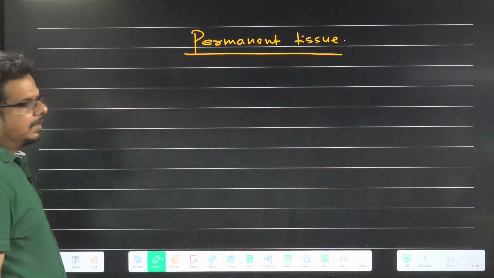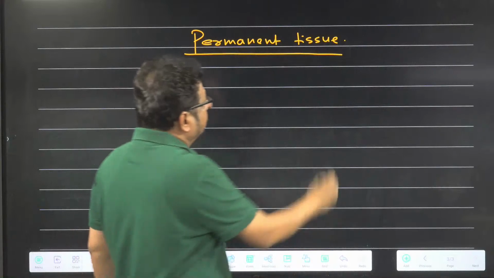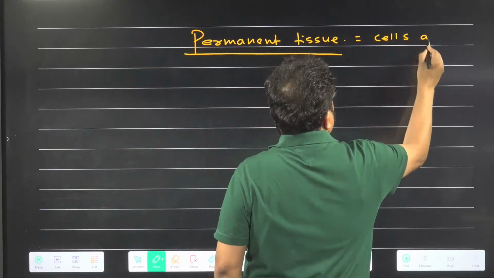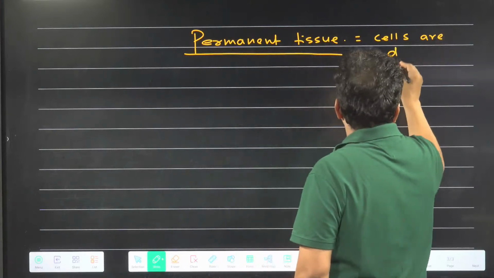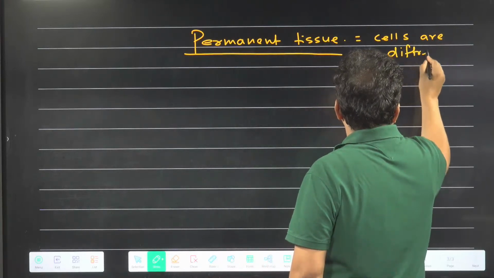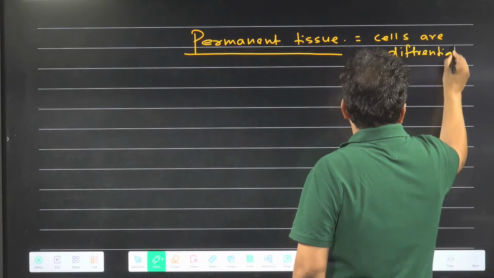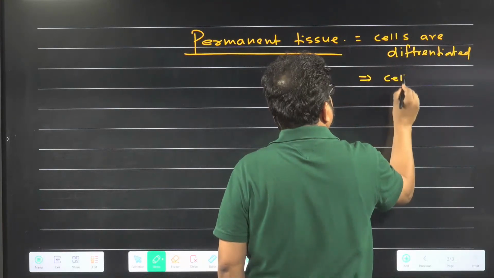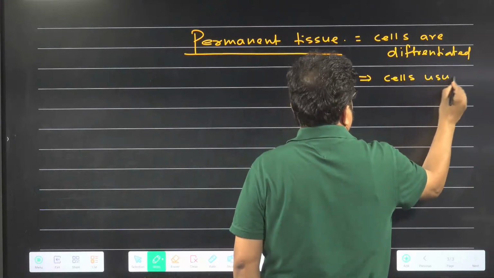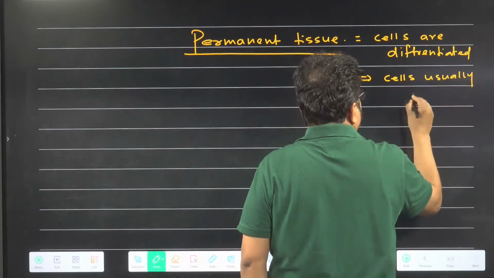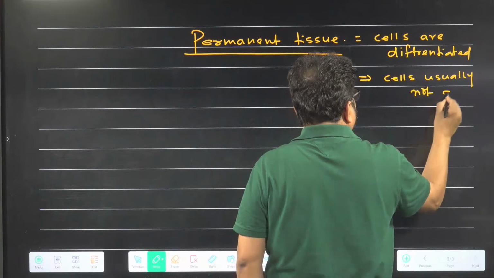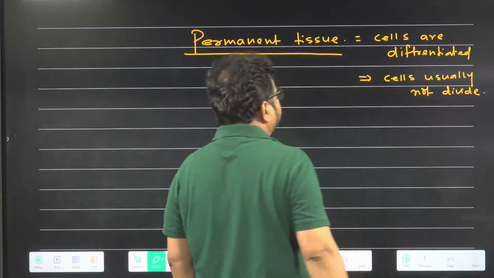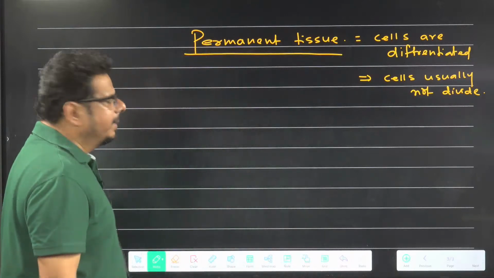Permanent tissue. So what are the characters of the permanent tissue? Cells are differentiated. And cells usually do not divide. Got the idea? These are the characteristic features of permanent tissue.